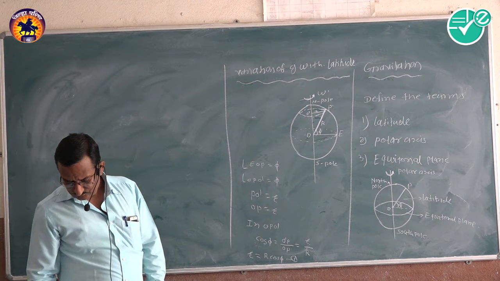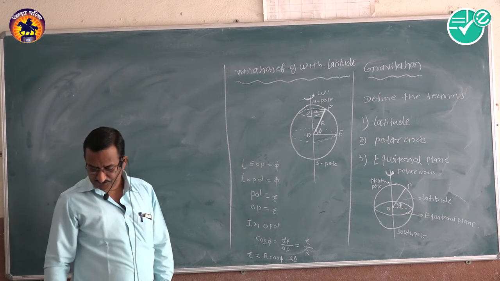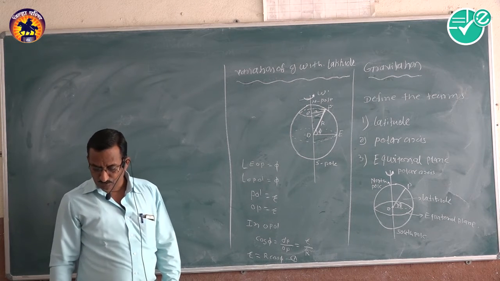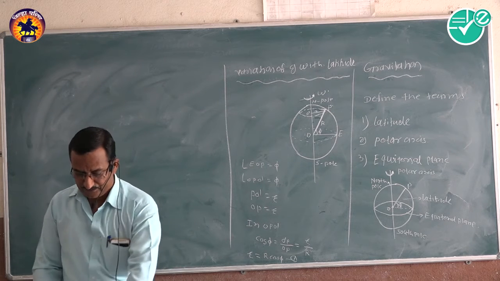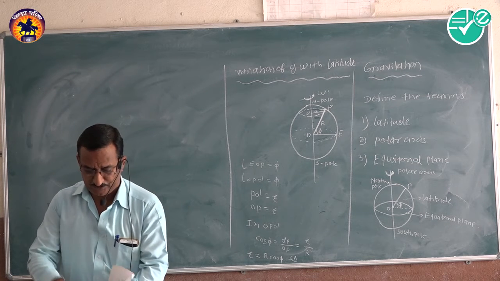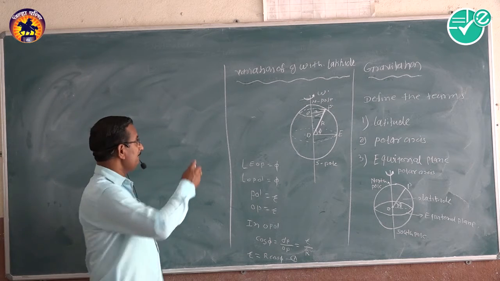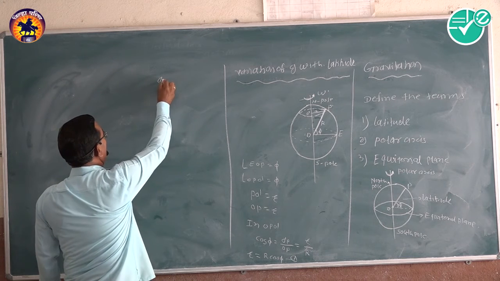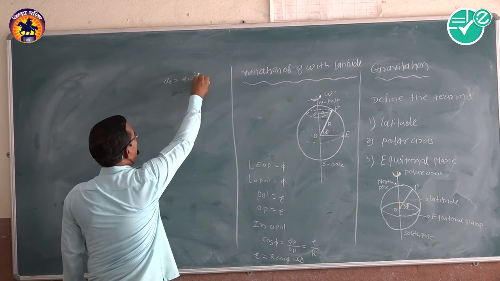We know that centripetal acceleration is required for the body at point P, and the centripetal acceleration is a_r equal to r omega square.